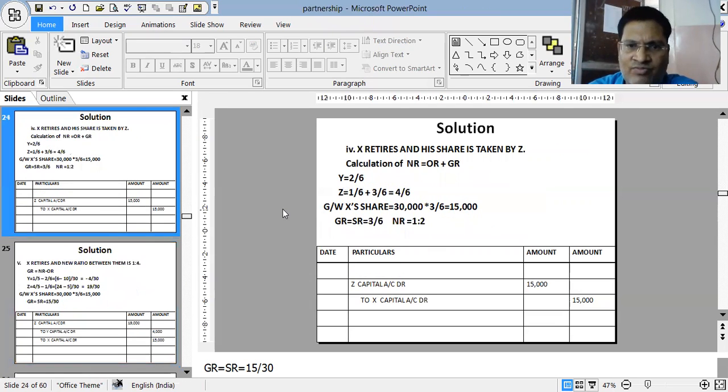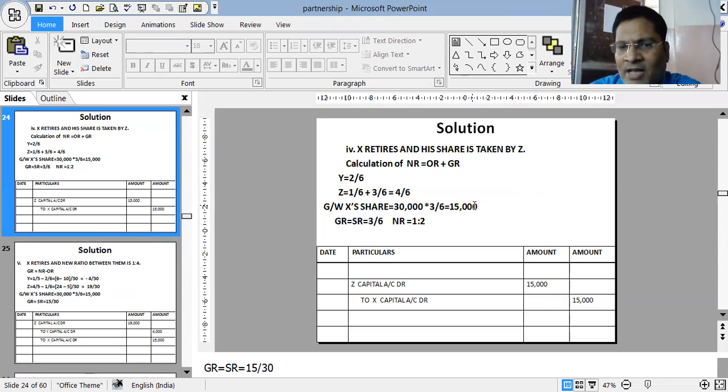Now we will do case 4, when X retires and his entire share is taken by Z only. Y has nothing to do. So Y's ratio remains 2/6. Z, who was getting 1/6 previously, is now added with 3/6, so 4/6. That means 2:4, or the new ratio is 1:2. In this, the gaining ratio is 3/6 and sacrificing also 3/6. Z is gaining 3/6 part, and the sacrificing partner is X, 3/6.